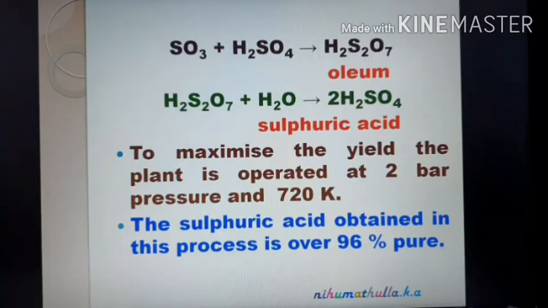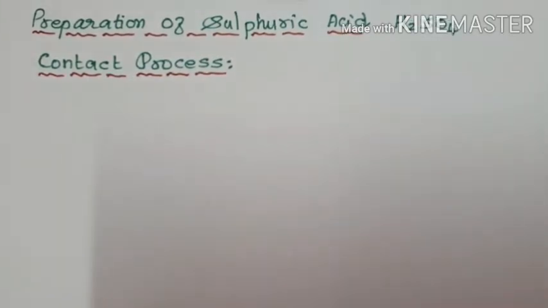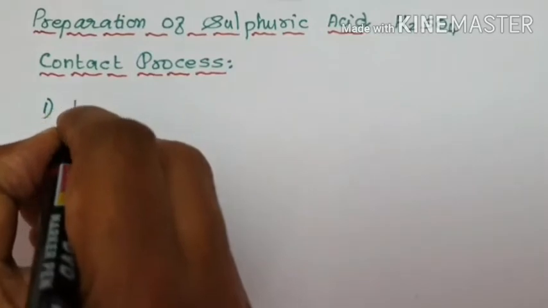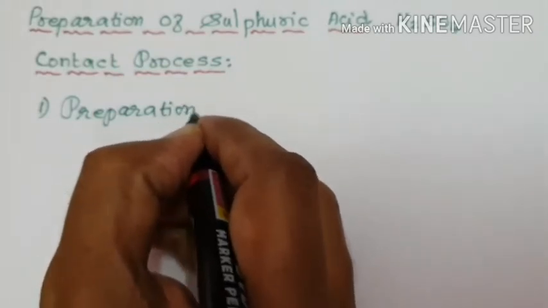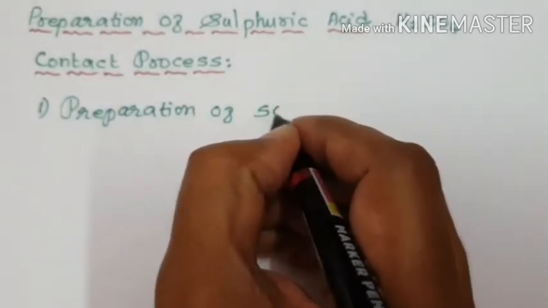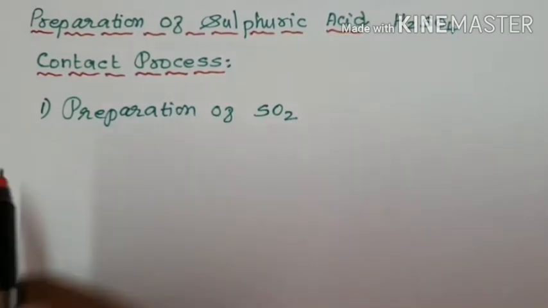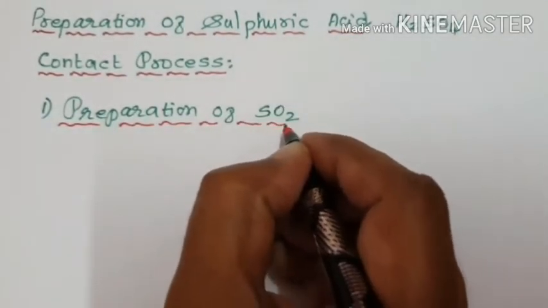Now we are going to discuss how the reactions take place. Preparation of sulfuric acid by contact process. This process involves 3 steps, and the first step involves preparation of sulfur dioxide, SO2, in which sulfur is in the +4 oxidation state.